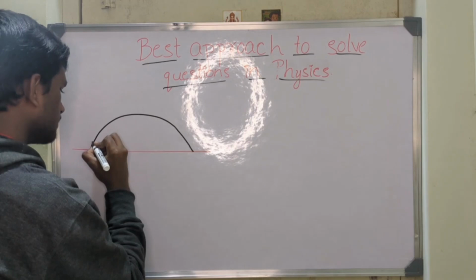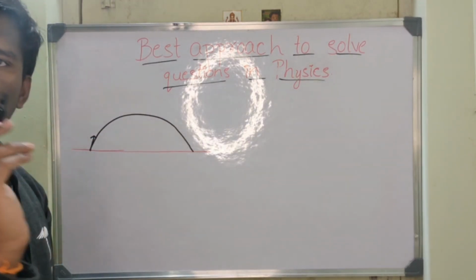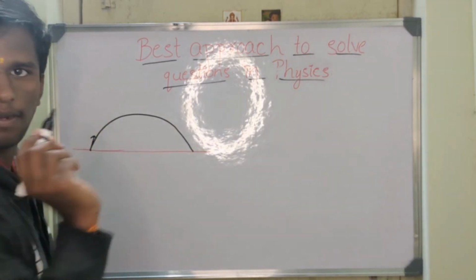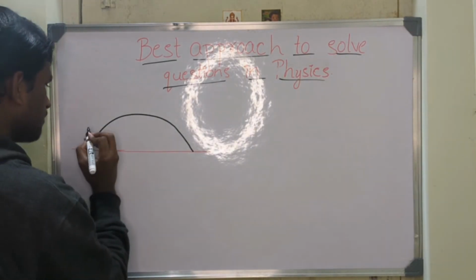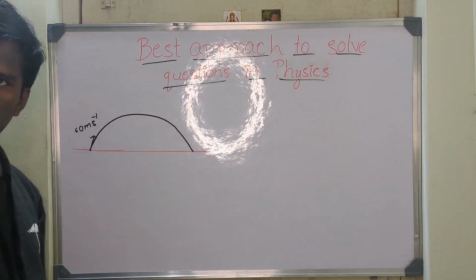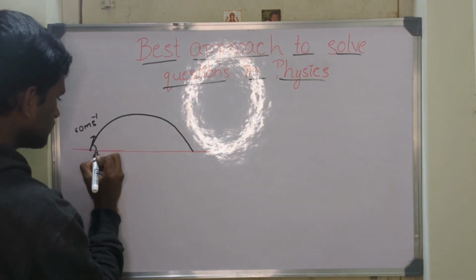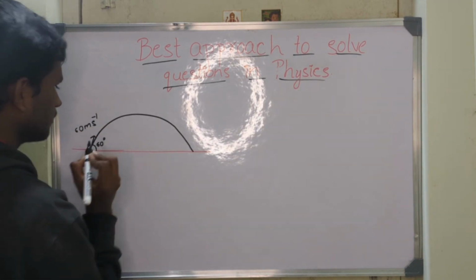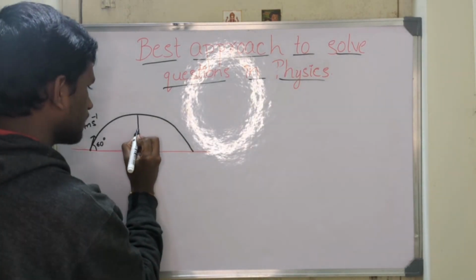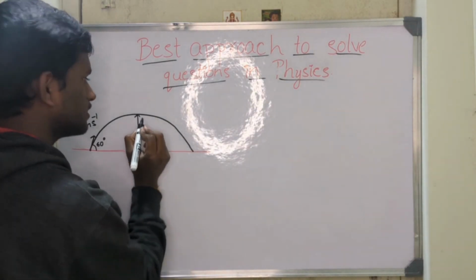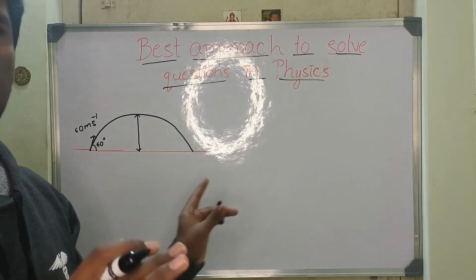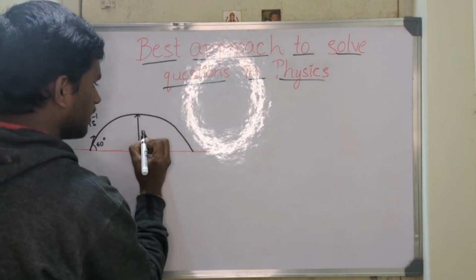The velocity of the object, we all know, is always tangential to the trajectory of the particle. Okay. The velocity of the particle is 60 meter per second. The angle with it is 60 degree. At the highest point, this is the maximum height of the particle. For this there is a formula, which is a basic formula. All you need to remember is that one. But I don't even use that one here. Okay. This is the maximum height.